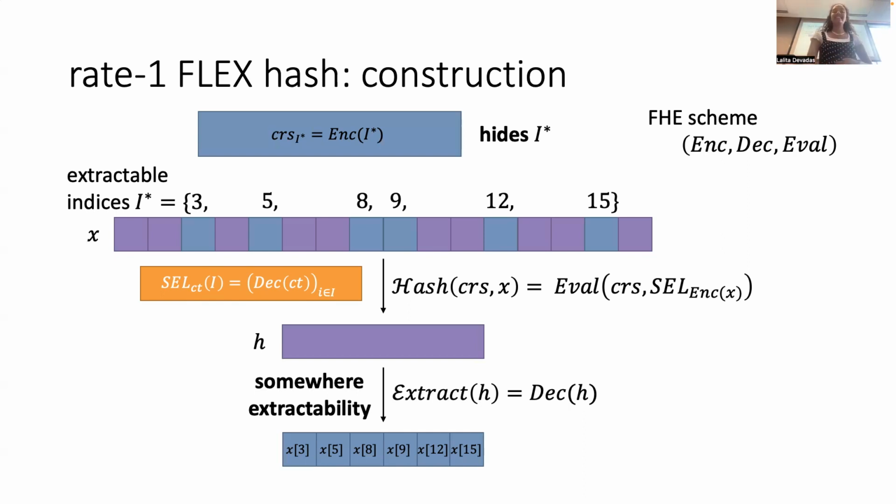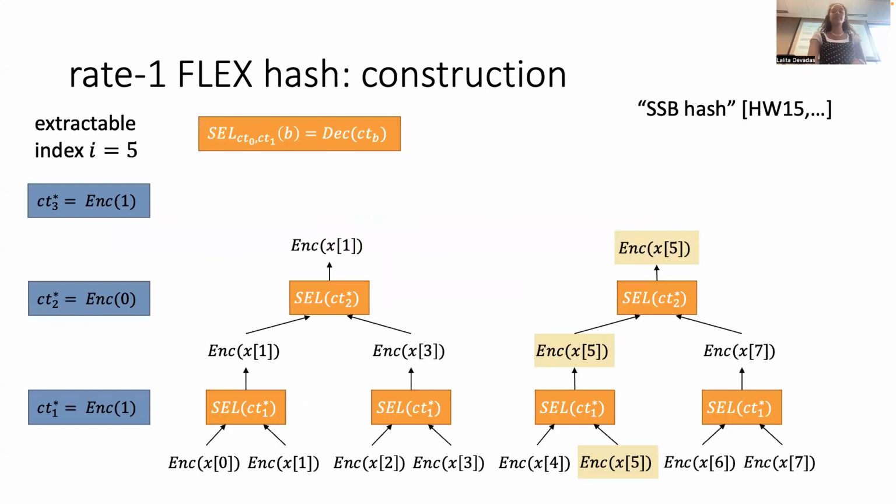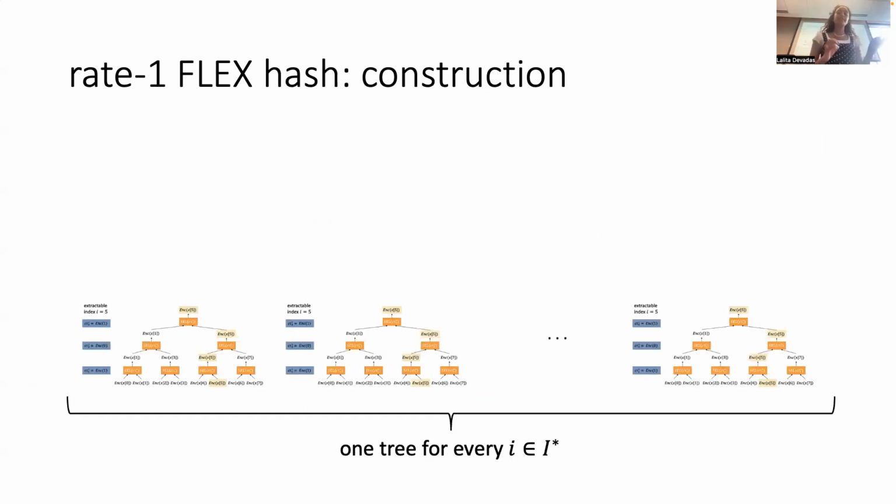So this is the construction block. Basically just remember that H is an encryption of X sub I for I in I star. I'm going to skip through the construction. Basically it's a tree, and that helps us because trees are local, and we need this local property later. But basically, so what are we going to do?